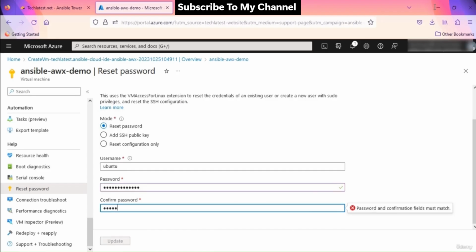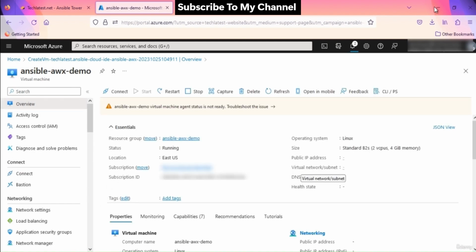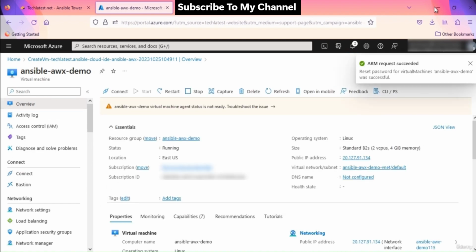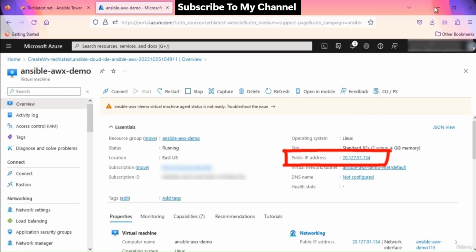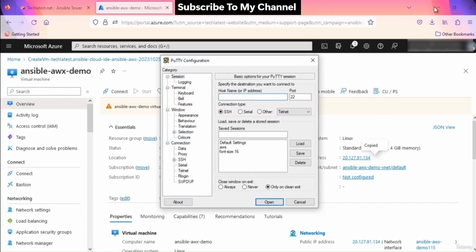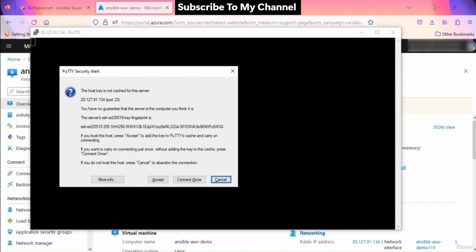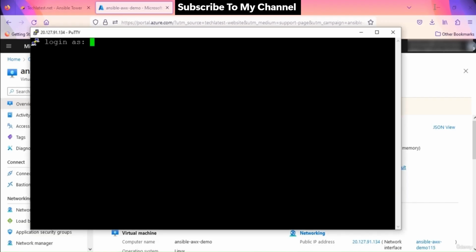To connect to this instance through PuTTY, copy the IPv4 public IP address from here. Note, if you don't have PuTTY installed on your system, then please install it as per your OS configuration. Open PuTTY, paste the IP address and click Connect. Log in with the ubuntu user and password. This is how you can connect to the Ubuntu terminal.